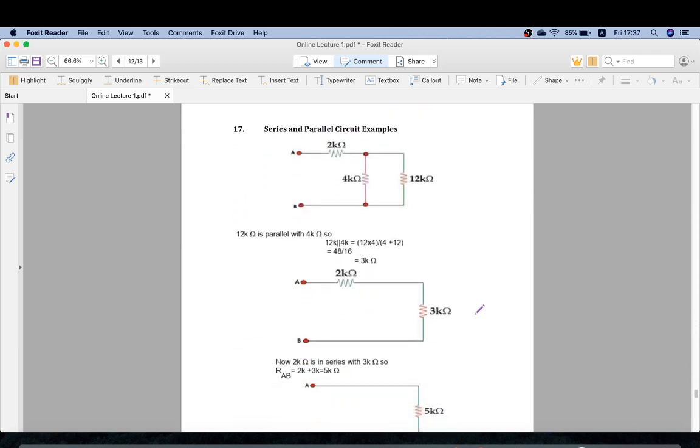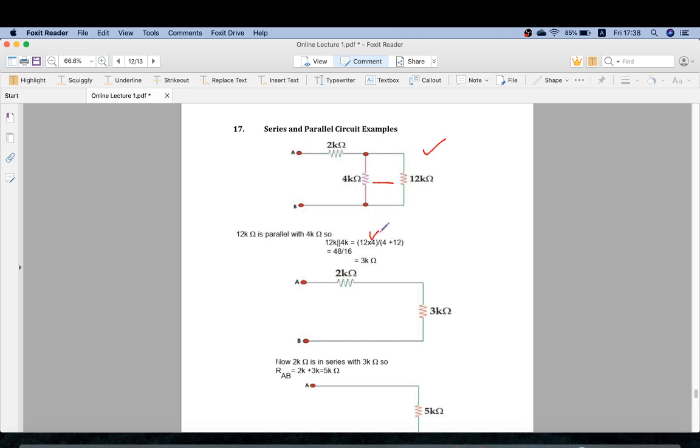So series and parallel, this is the combination example. There is a simple circuit having three resistances, and we have to simplify this circuit. First of all, we have to see how many resistances there are and whether they are in parallel or series. So now we can see that there are three resistances: 2 kilo ohm, 4 kilo ohm and 12 kilo ohm. But the 4 kilo ohm and 12 kilo ohm resistances are in parallel to each other. So first we will solve this.